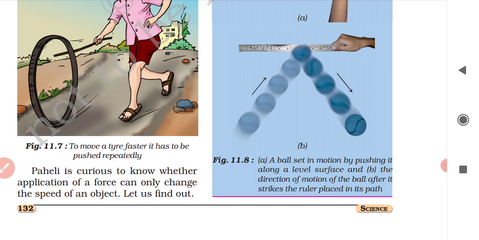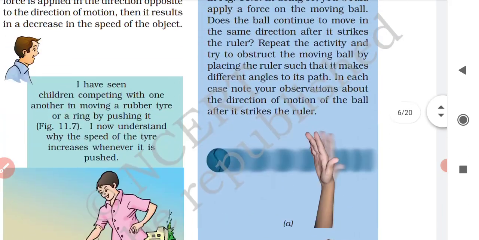Okay. Paheli is curious to know whether application of a force can only change the speed of an object. Can it only change the speed of an object or what? Let us find out. Again there is an activity.